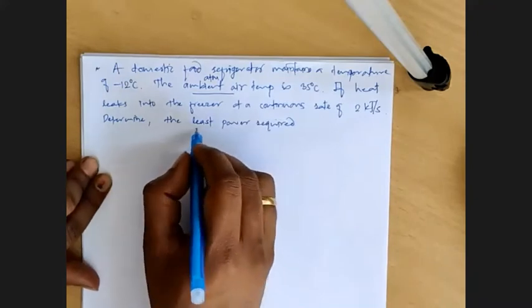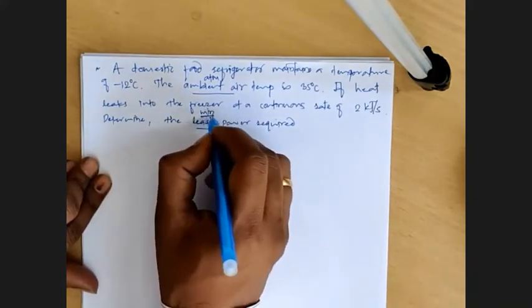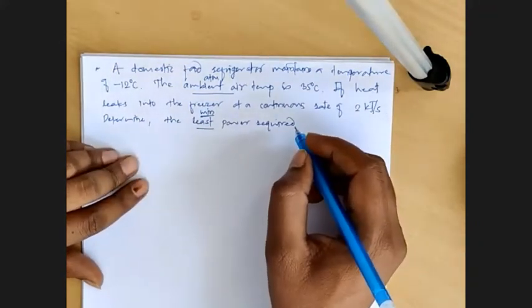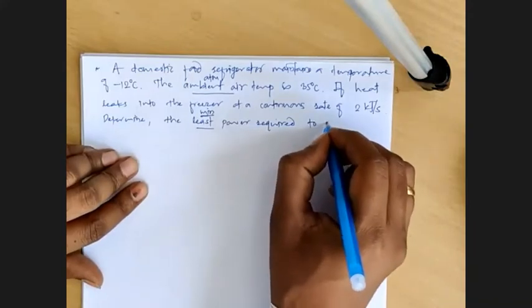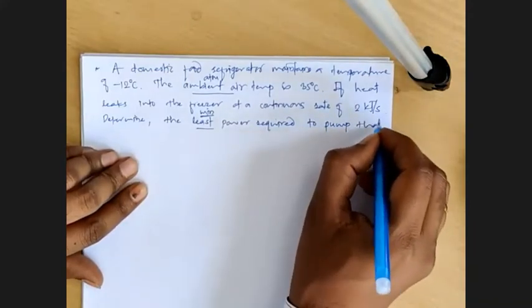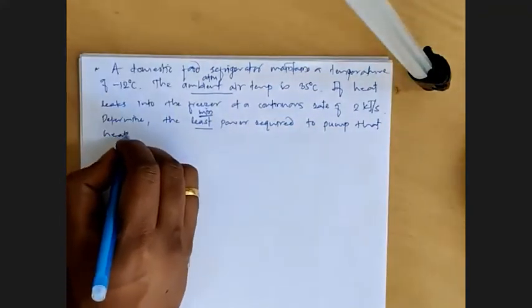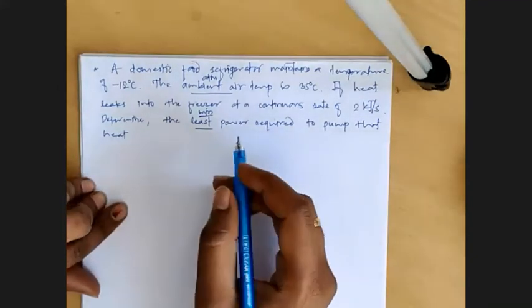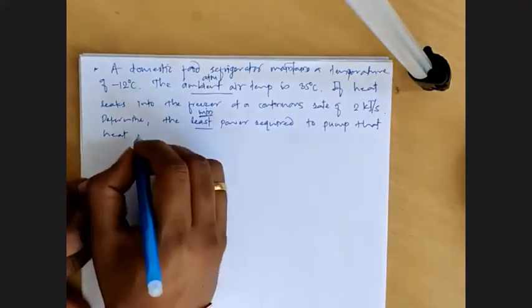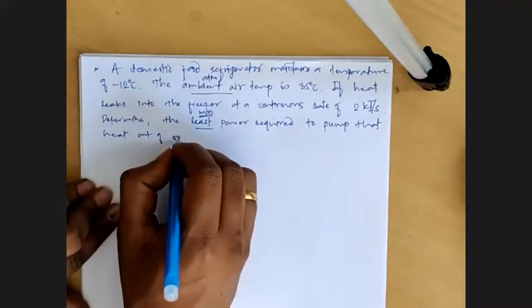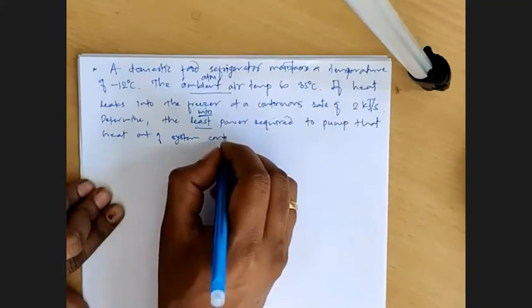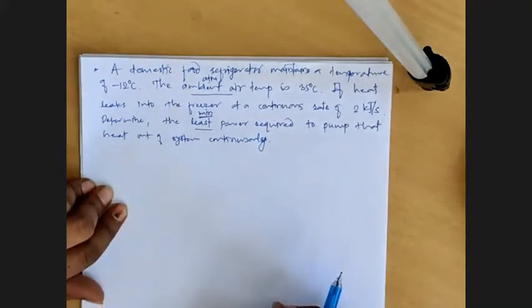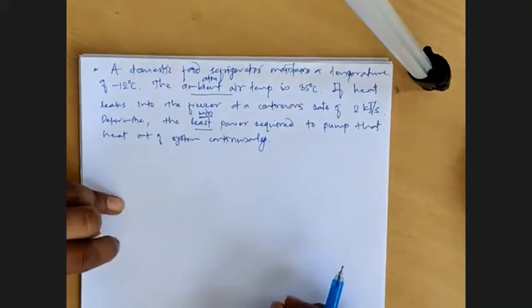Determine the least, means minimum, power required to pump that heat out of the system continuously.